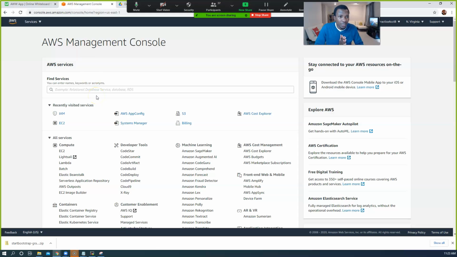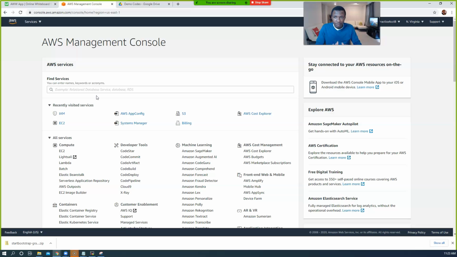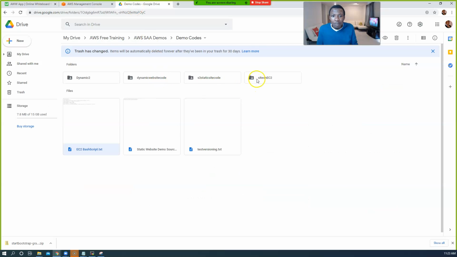Okay, so let's go ahead now, guys, and create an EC2 instance. From last class, who still has the developer code we had in S3 in their bucket? Okay, you still have it. But never mind, we have a new code today that we want to use. Everybody go ahead and download this code right here, Dynamic 2, and put it on your computer.